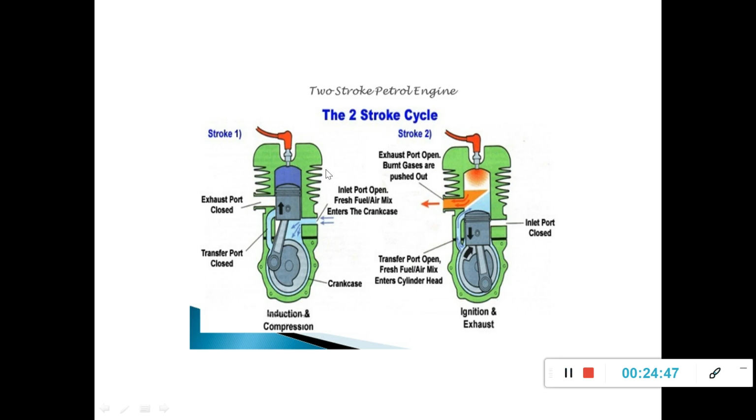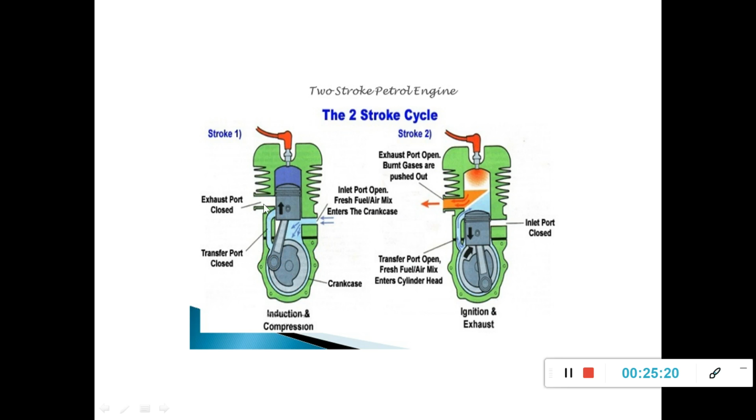Then here we can see a two-stroke cycle petrol engine diagram. First thing, we will try to understand the difference between four-stroke and two-stroke. In four-stroke, we have valves. Here, instead of valves, we have ports. Three ports: one is the inlet port, the exhaust port, and a transfer port which transfers the mixture to the cylinder.